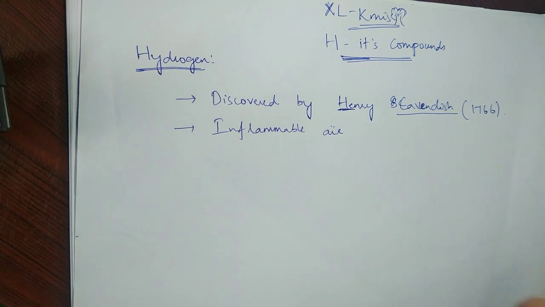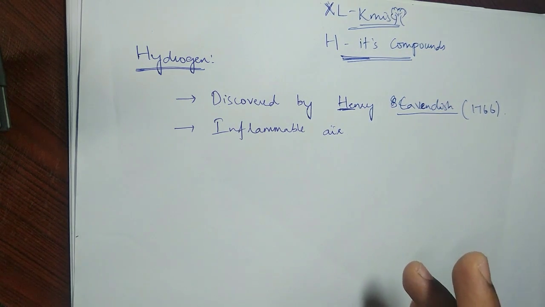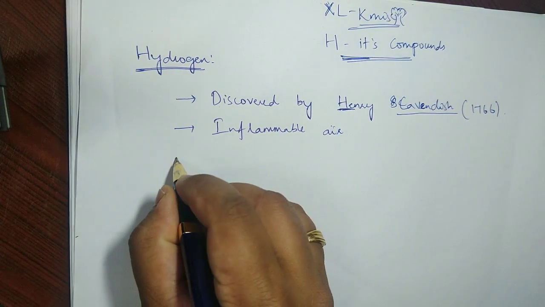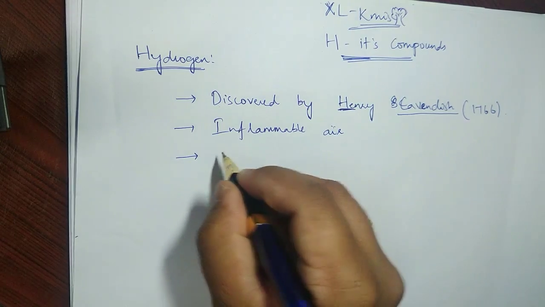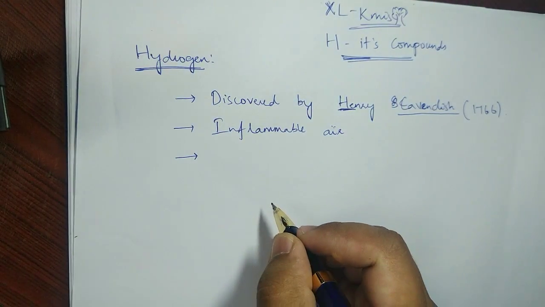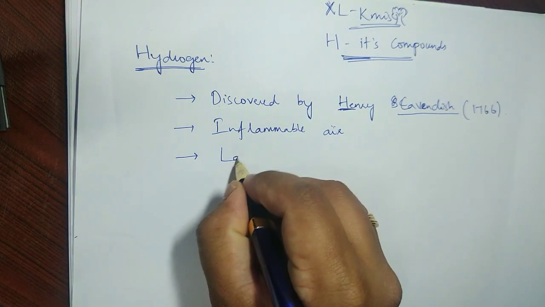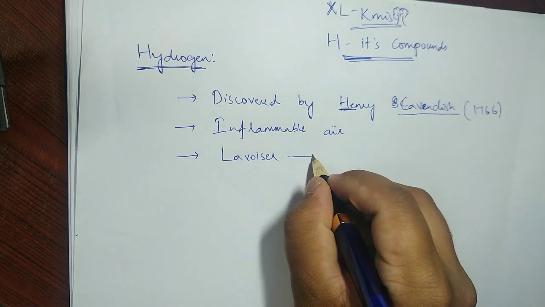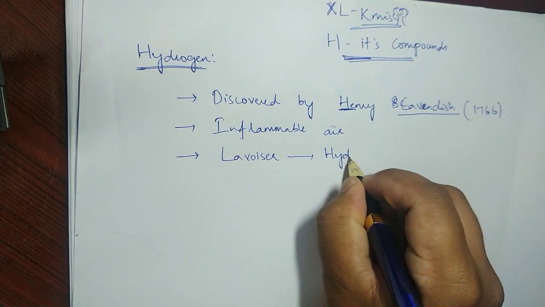The third thing you need to know is that even though Henry Cavendish discovered hydrogen, the name was not given by him. The name was given by Lavoisier, a very familiar name. He gave the name hydrogen.